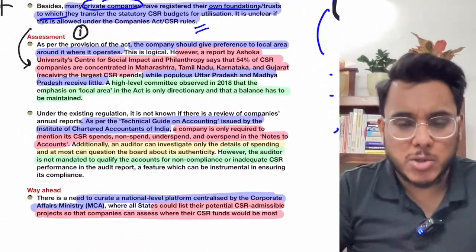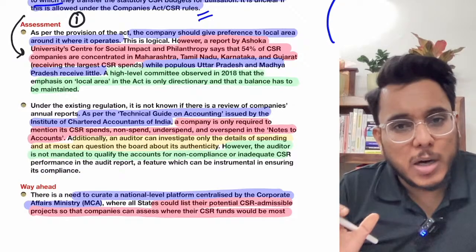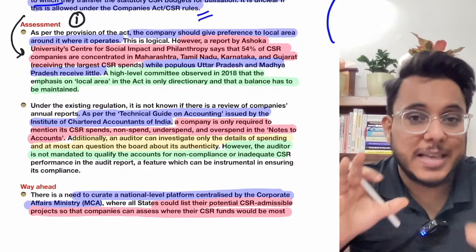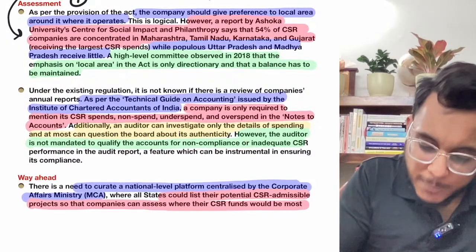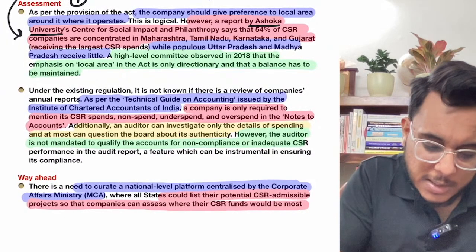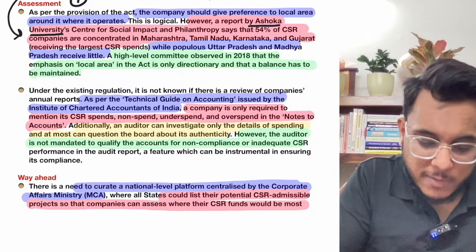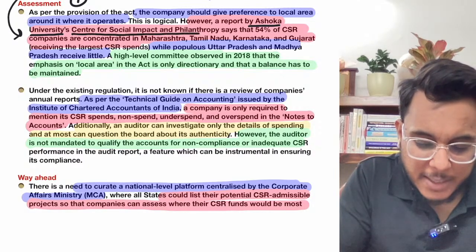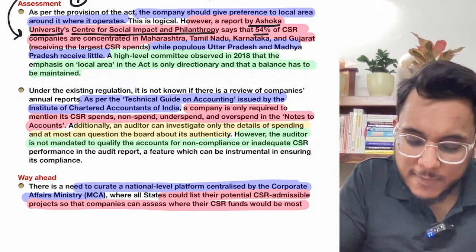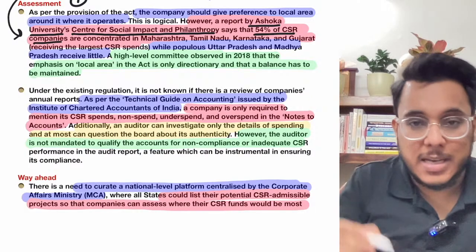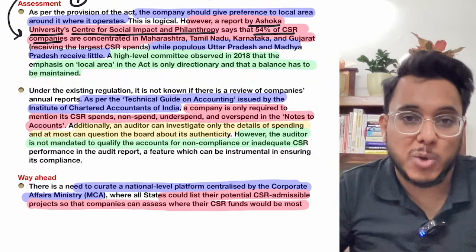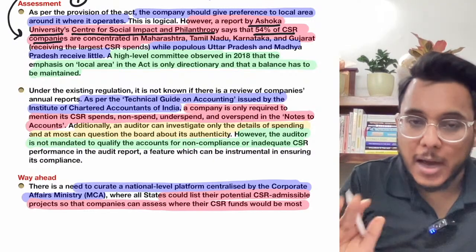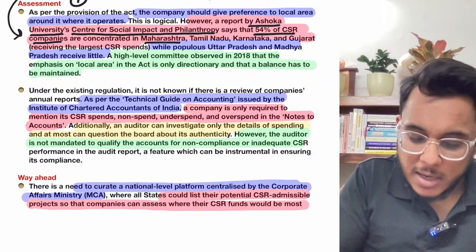That is logical also. But today when we talk about the major corporates, they are concentrated in only a few states. For example, according to a report by Ashoka University's Center for Social Impact and Philanthropy, 54% of the CSR companies, meaning those companies which are contributing to the CSR, are concentrated in Maharashtra, Tamil Nadu, Karnataka, Gujarat.